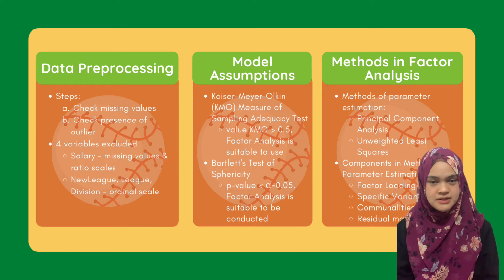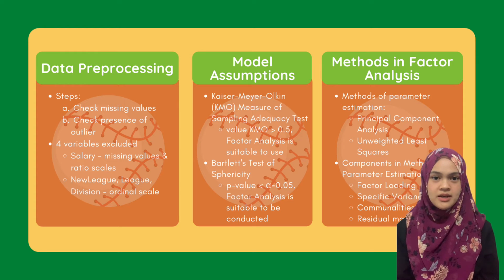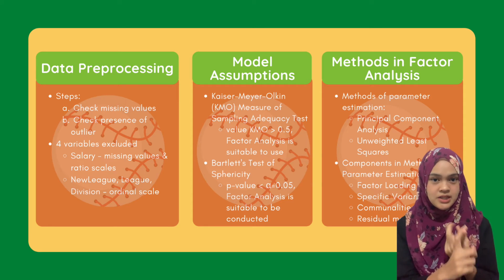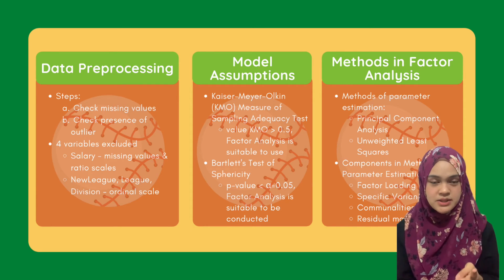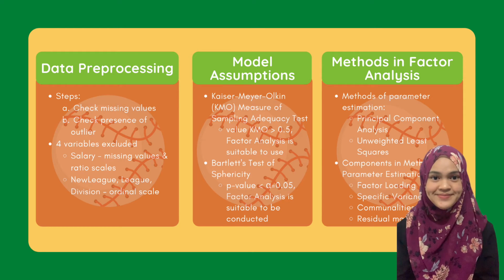For the data preprocessing, we study the data to check the existence of missing values and outliers. The 4 variables excluded from the research are salary, new league, league, and division. Salary is excluded because of the existence of missing values and it is a ratio scale. Next, the new league, league, and division are also excluded because of their ordinal scale nature.